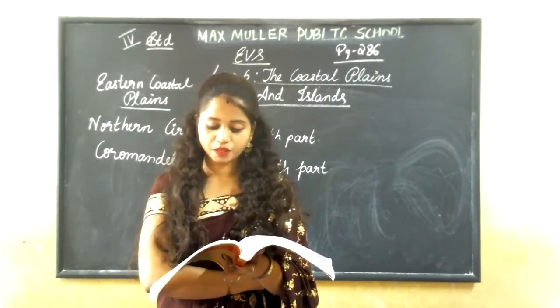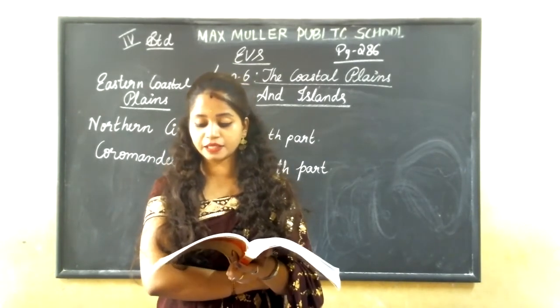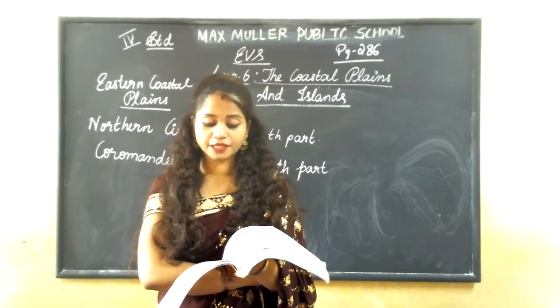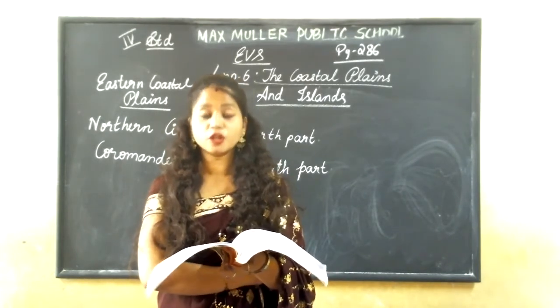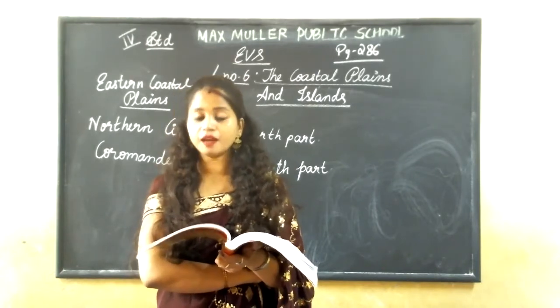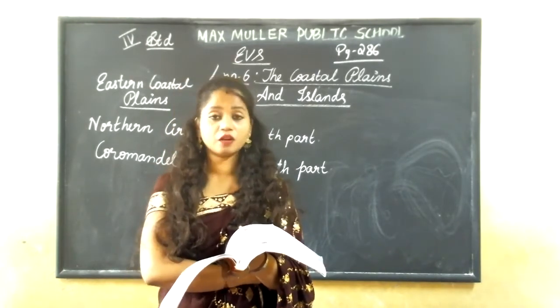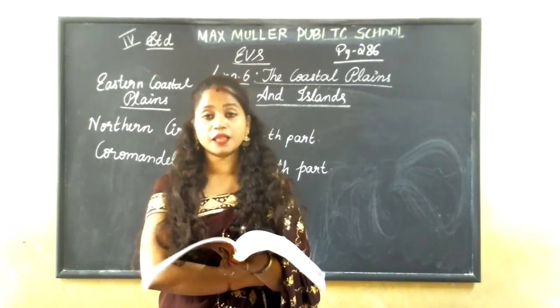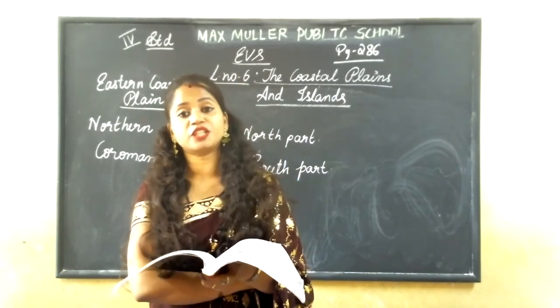The western coastal plains and the eastern coastal plains cover some parts of the states of Gujarat, Maharashtra, Goa, Karnataka, Kerala, West Bengal, Odisha, Andhra Pradesh, Tamil Nadu, and Puducherry.